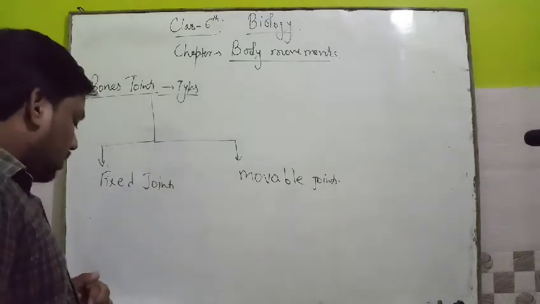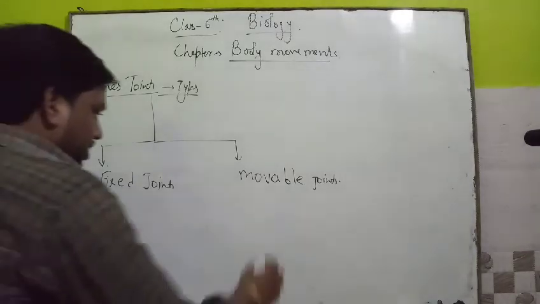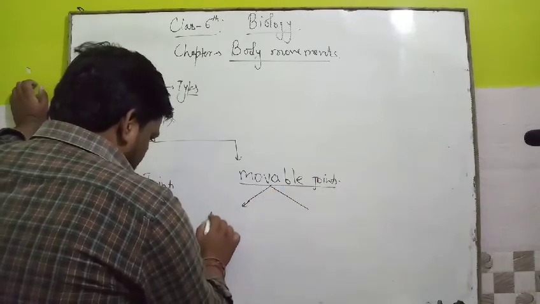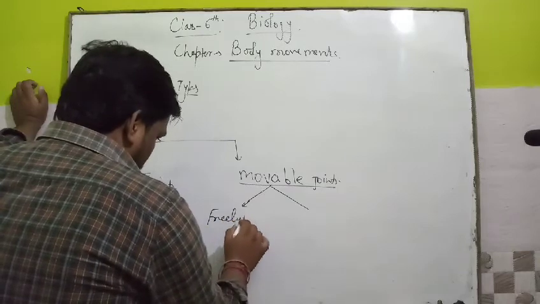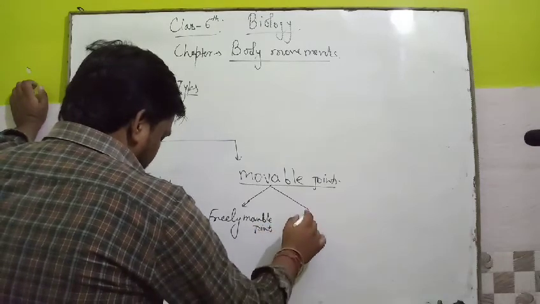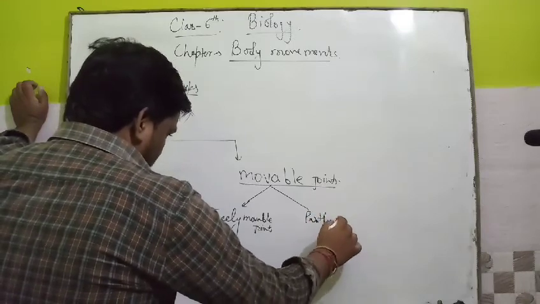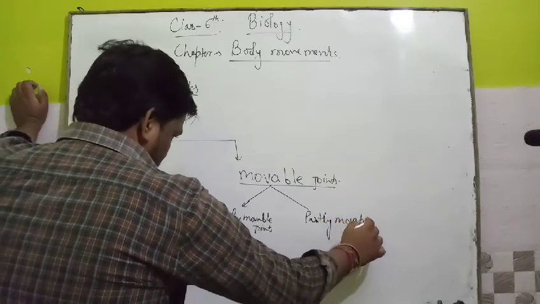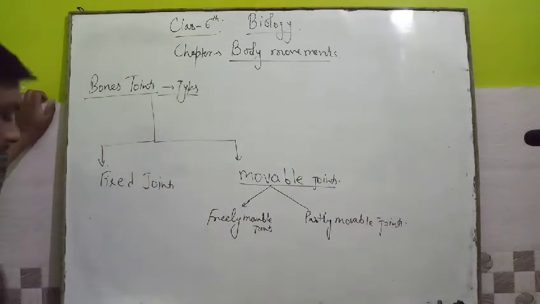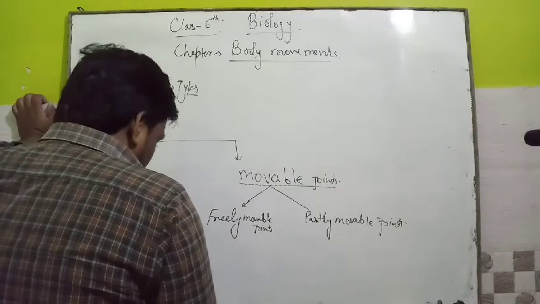Movable joints are of two types: freely movable joints and partially movable joints. The movable joint is now divided into two parts. First is the freely movable joint and this is the partially movable joint. Clear? The four major movable joints in the body are described below.